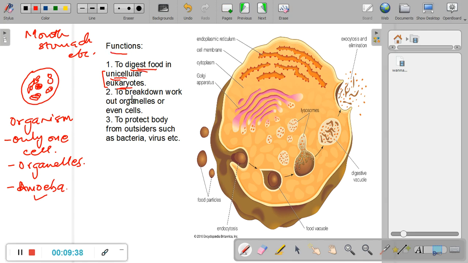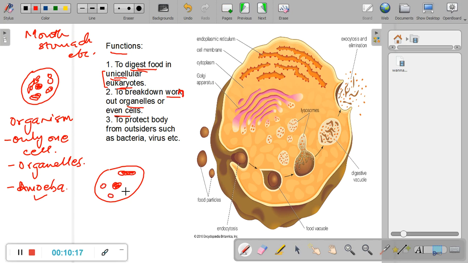Another function of lysosome is to break down worn out organelles or even cells. What do I mean by this? When a cell becomes old, let us say this is the cell of our body and we have a nucleus, and let me just draw, this is the mitochondria. Now, let us say this mitochondria somehow becomes a little old. It has become worn out. When I say the word worn, it means to become damaged in some way. So let us assume that this mitochondria has become damaged in some way.